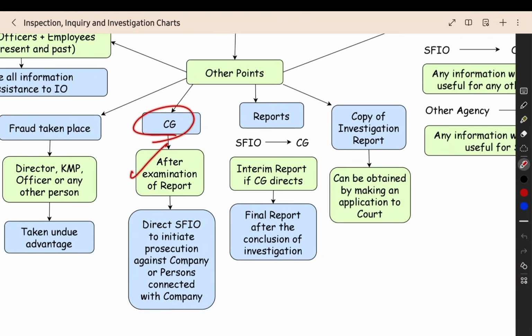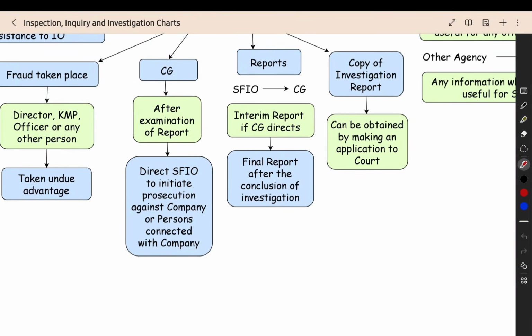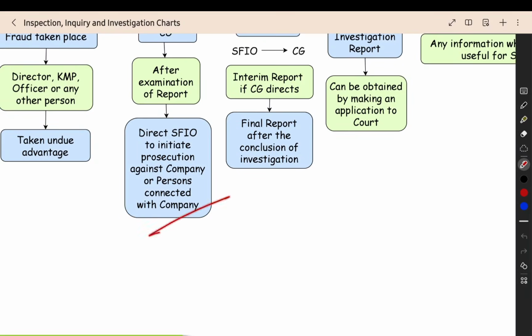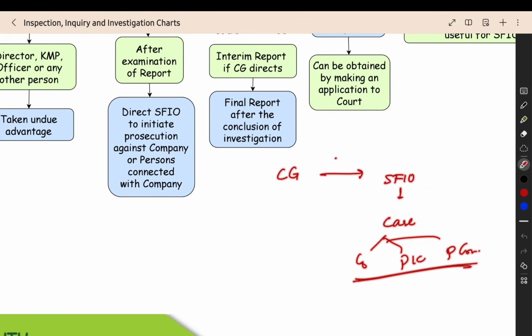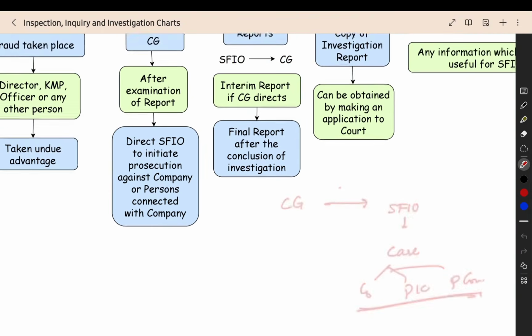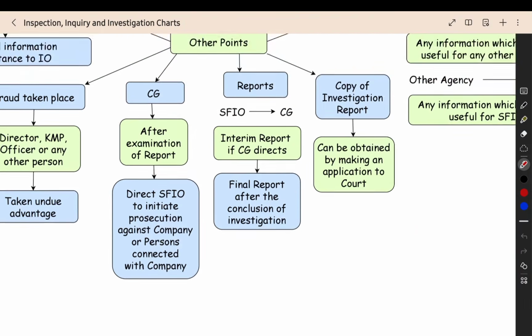Central government, after examination of the report, they can direct the SFIO to initiate the prosecution against company or persons connected to the company. The central government will give a sanction, they will give an order to the SFIO. What order? To start a prosecution, to file the case on the company and then the persons in charge or persons connected to the company. They will start the case on them and they will try to get the punishment for the accused, and then they will try to recover the amount, whatever the undue advantage or some other wrong amount that they got, everything they will try to recover, and they will obtain that money. So after the report, this will happen. They will launch the case.